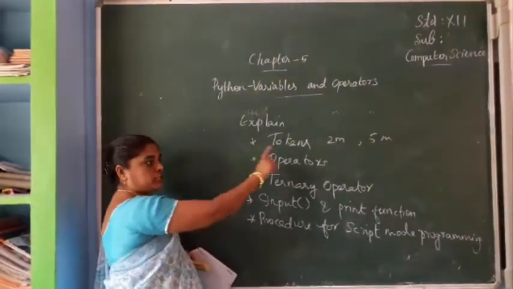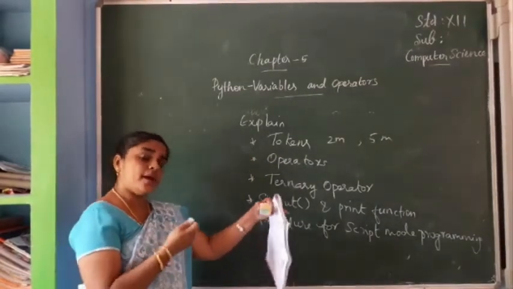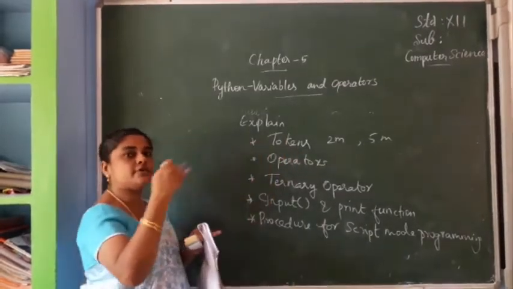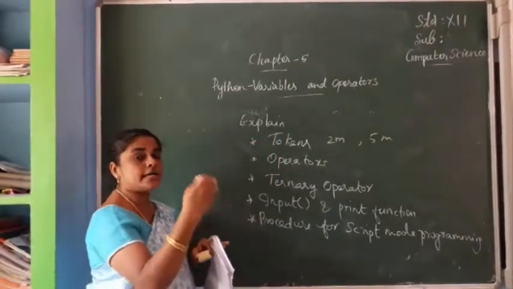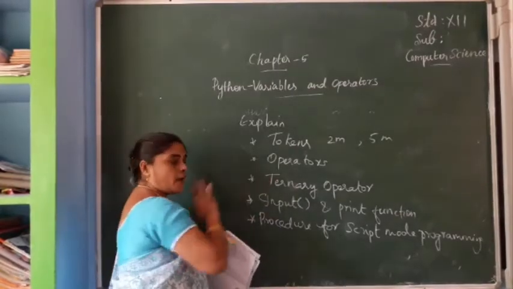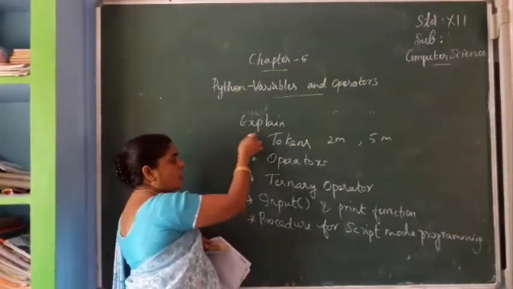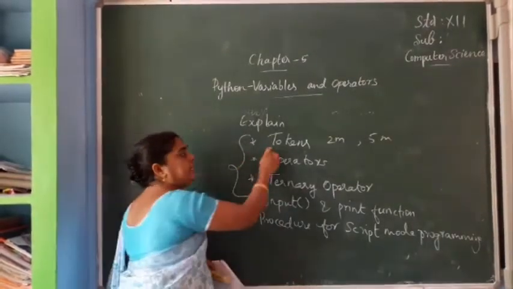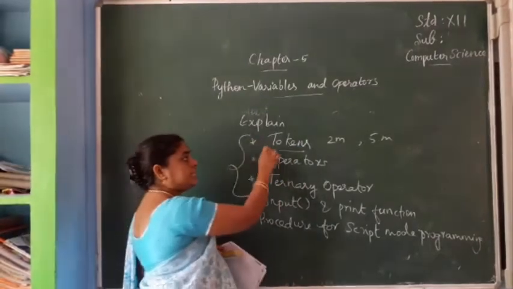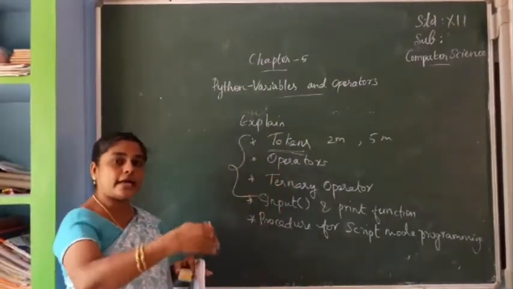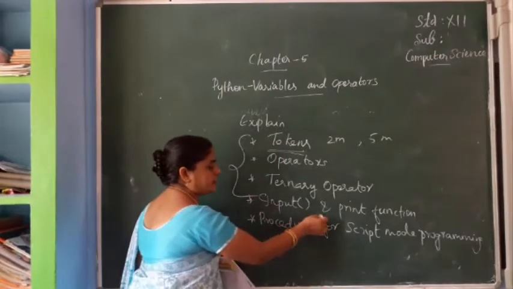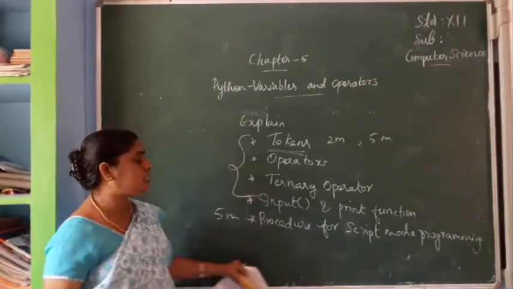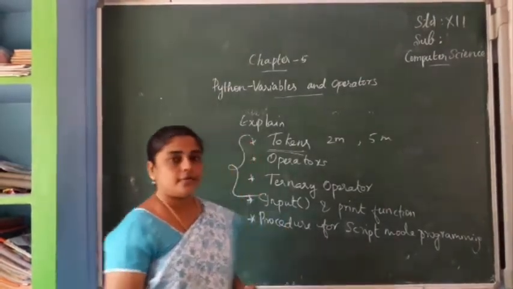Don't just answer, explain tokens. Inside tokens, many inside questions are also there. If you study one question for 5 marks, you can attend more 5 mark, 2 mark and 3 mark questions in the same question. Like that, operators also. These three topics we can study within tokens. So if you study tokens, you can answer more 5 mark, 2 mark and 3 mark questions. Next, input and print function, another important 5 mark question. Procedure for script mode program is also a 5 mark question. Can you understand?